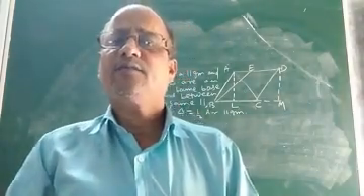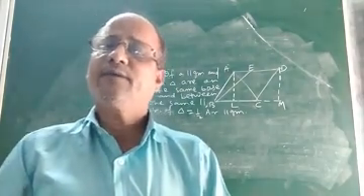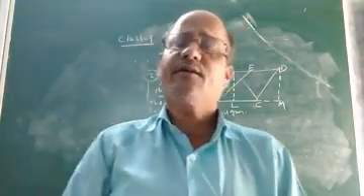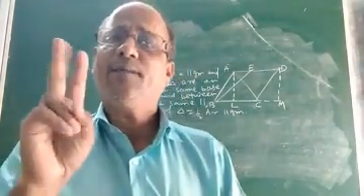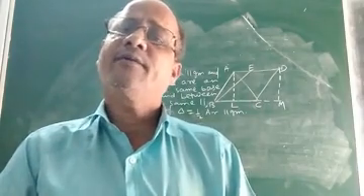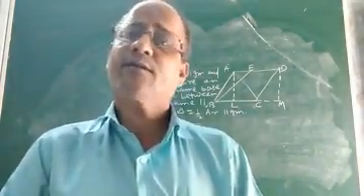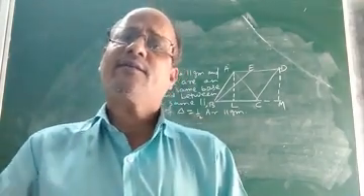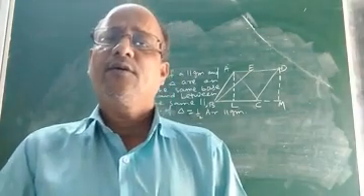Children, in the last class we were discussing one theorem on area of parallelogram and triangle, where we discussed how to prove geometrically that if two parallelograms lie on the same base and between the same parallels, they will have equal area. The geometrical proof was discussed in detail and I am sure you must have understood. Now let us discuss another theorem, another geometrical truth of the same chapter.